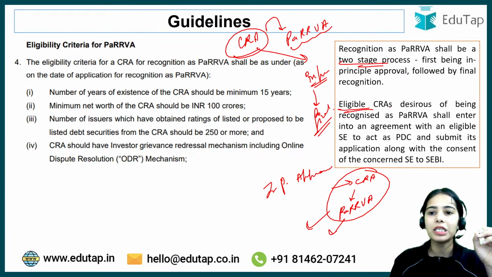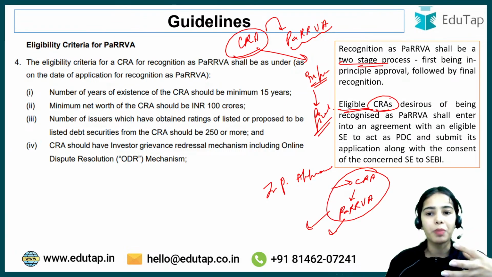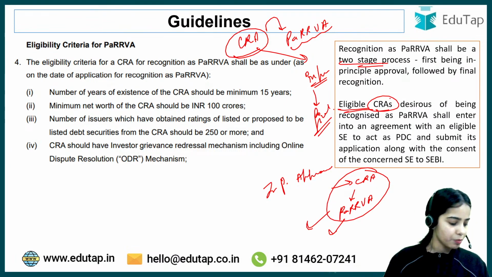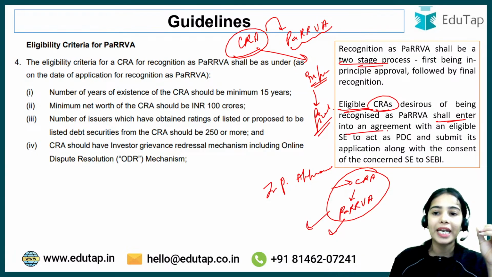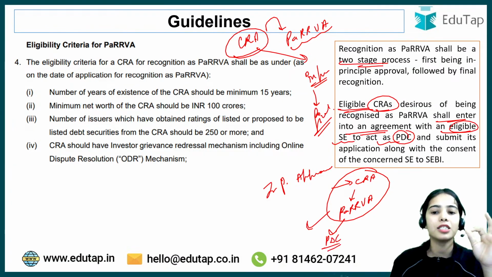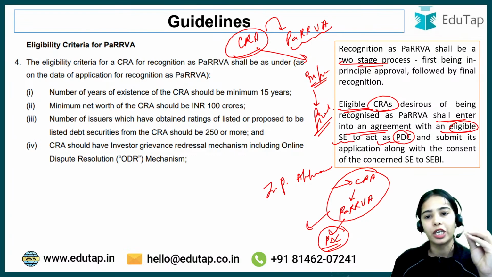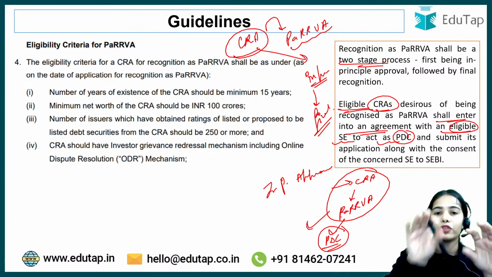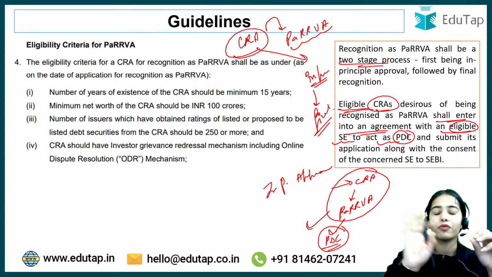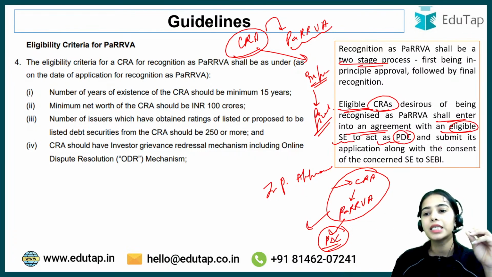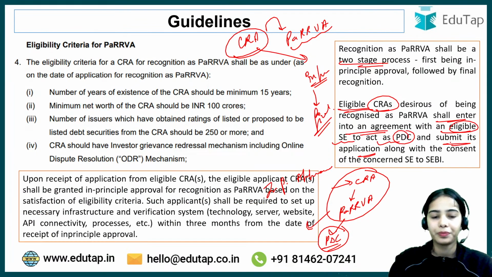Okay, so eligible credit rating agencies that want to be recognized as PaRRVA shall enter into an agreement with an eligible stock exchange to act as PDC. So PaRRVA must have a PDC, because PDC is the one that is collecting the data, taking the input data, and doing the verification. So if a CRA is willing to be recognized as PaRRVA, the CRA must have the PDC, okay, and submit its application to SEBI.